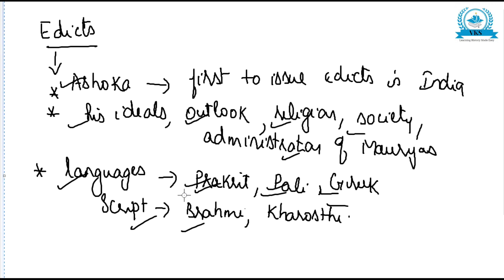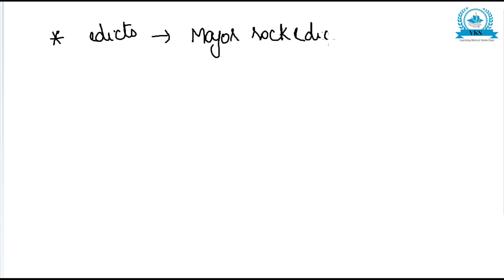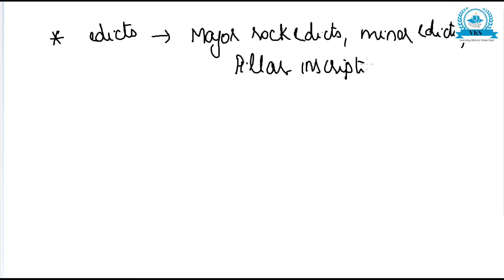Now the next point is that the edicts are classified into different groups.